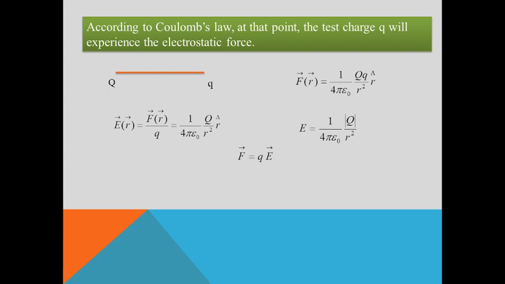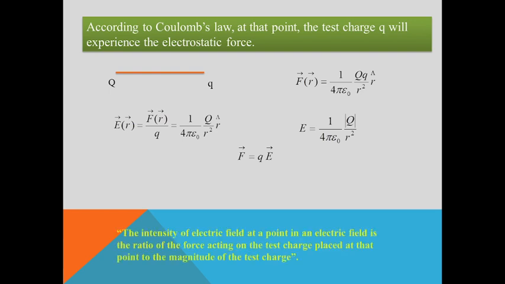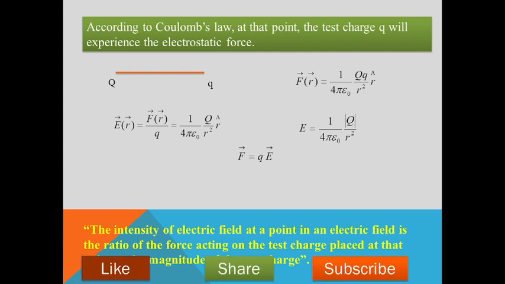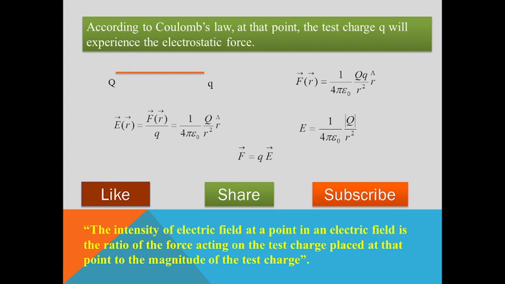Then the relation between force and field is given by F equal to q into E. With the help of this, we can define the intensity of electric field at a point in an electric field as the ratio of the force acting on the test charge placed at that point to the magnitude of the test charge. That is, electric field we can define as force per unit charge. This is all about electric charge and field.